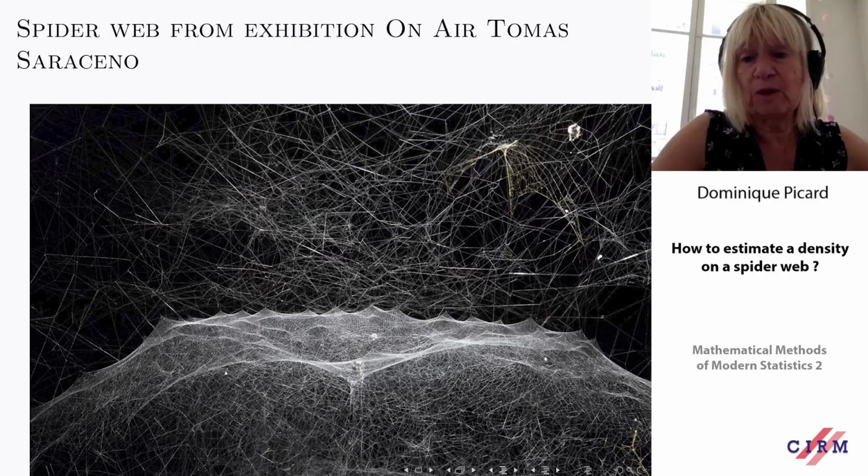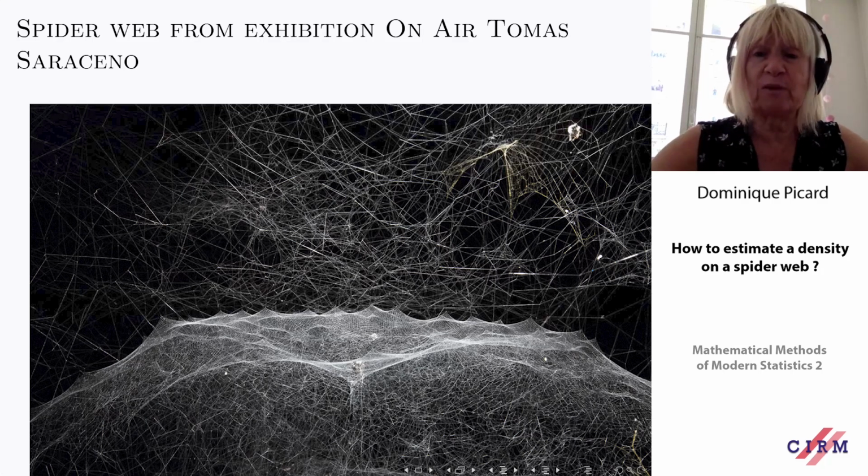So let's look at a spider web. So I will give you some pictures of spider web. So first, these pictures are taken from an exhibition which took part in Paris 1.5 years ago. It was a very, very interesting exhibition about spiders. And there were spider webs, but very, very large ones. I mean, like 5 meters large.